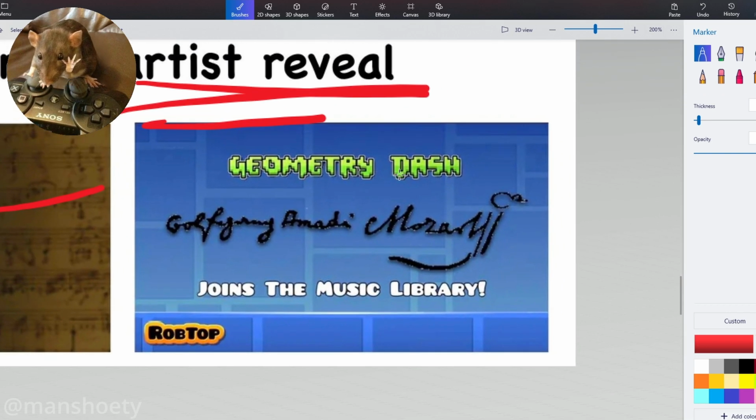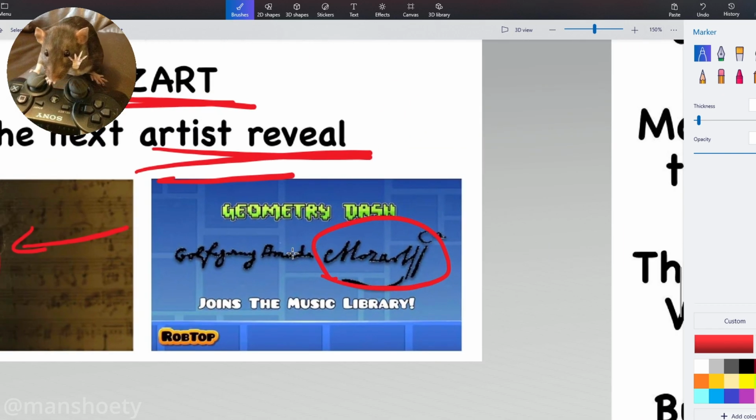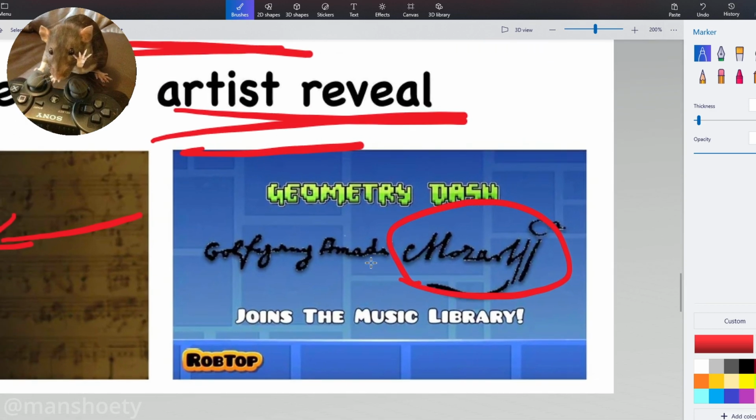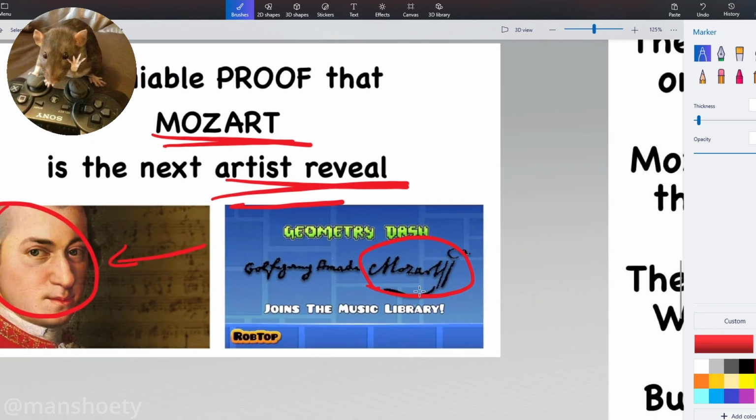And you see here is the artist reveal of Mozart, which is actually a leaked image from the future, 7 days in the future. The Time Police are actively looking for this image, so don't let them find that.